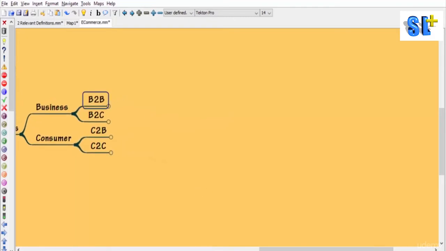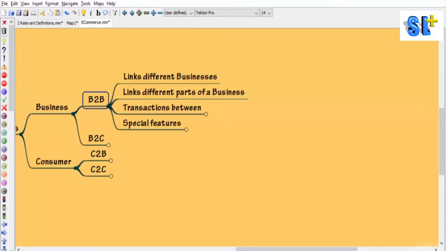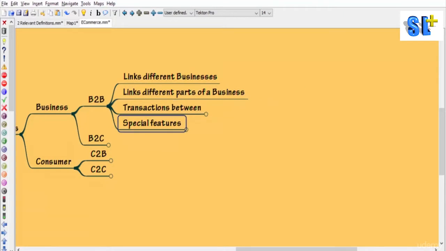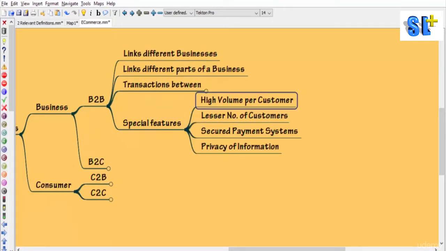Now what do we mean by B2B e-commerce websites? These are all the websites which are going to link different businesses, or say different parts of a business. Here transactions will be taking place between, say, industrial manufacturers, wholesalers, retailers, and the special features of B2B sites are there will be high volume per customer.